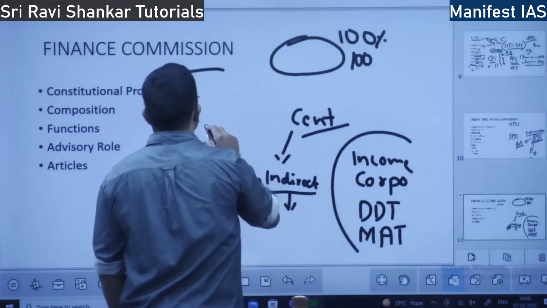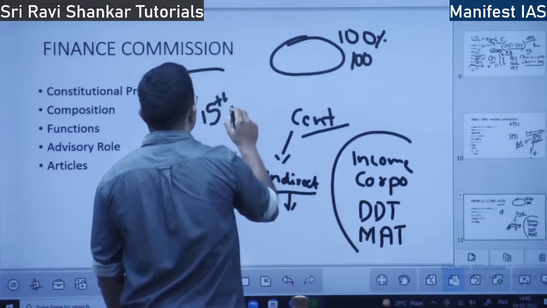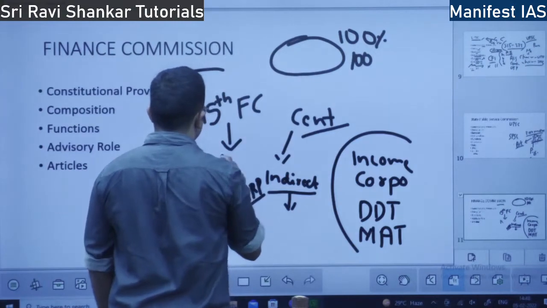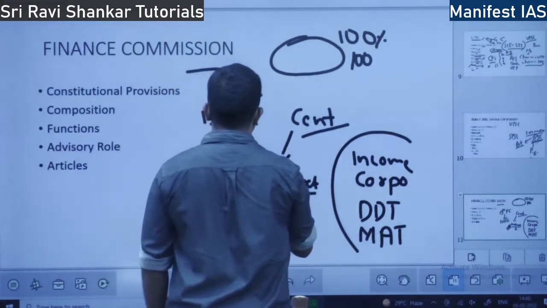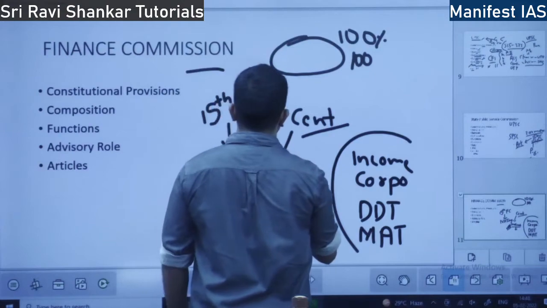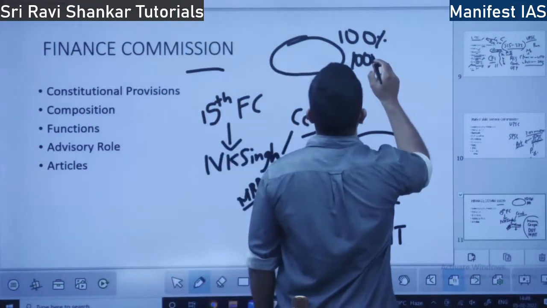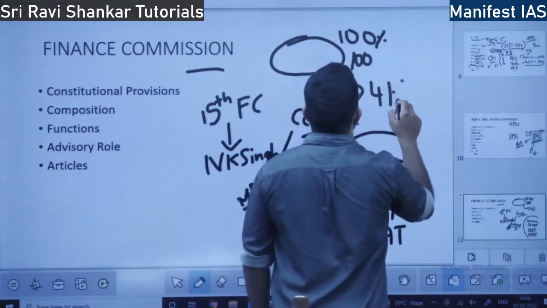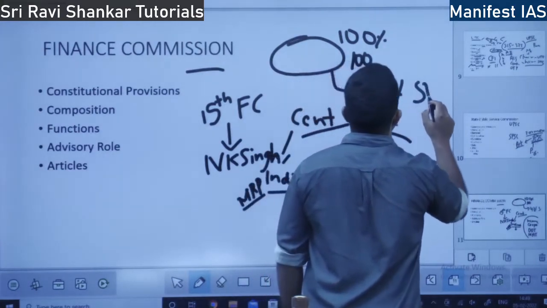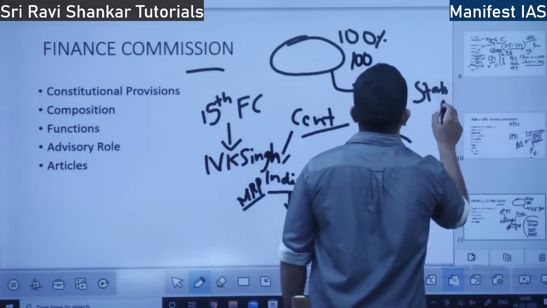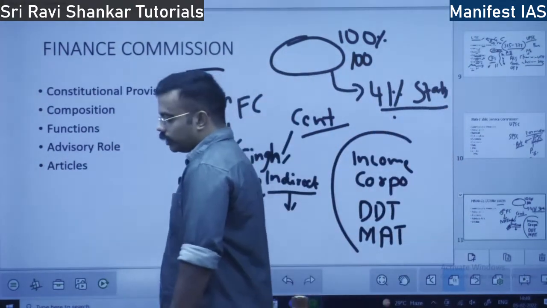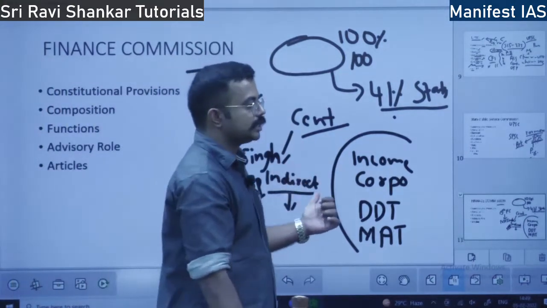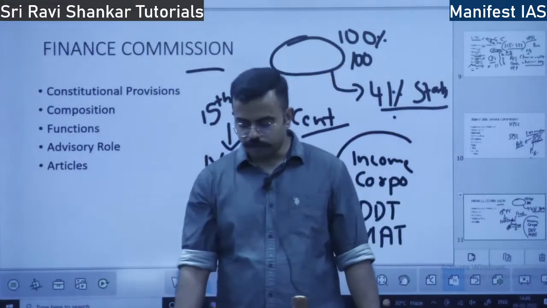The recent Finance Commission is the 15th Finance Commission. This commission is headed by whom? N.K. Singh. He has given a recommendation that out of 100 rupees or 100%, 41% should go to the states. So this is broadly the function of the Finance Commission: how much money should go to the states from the center.